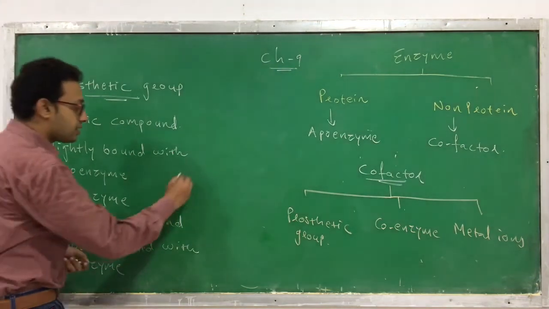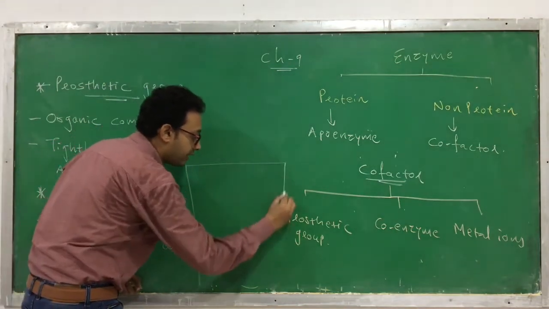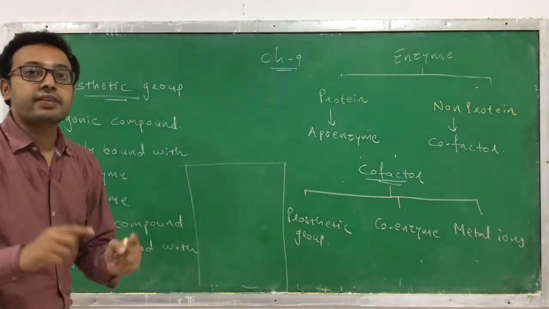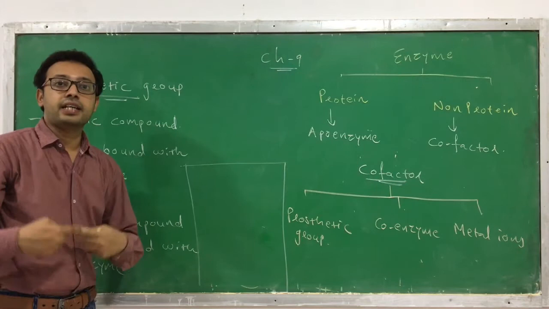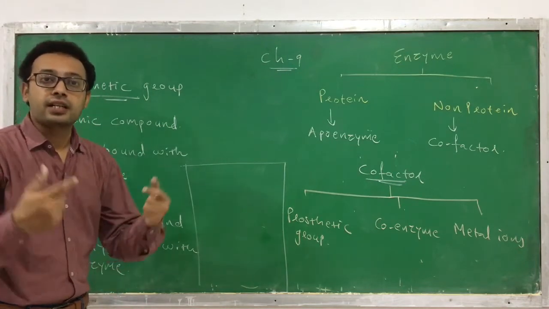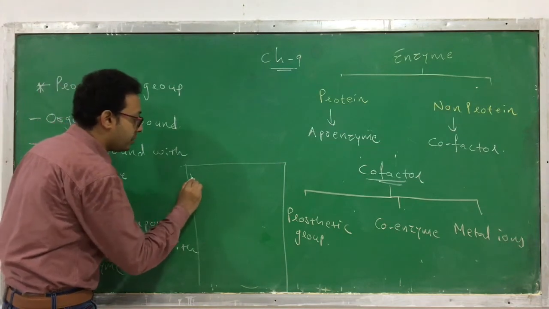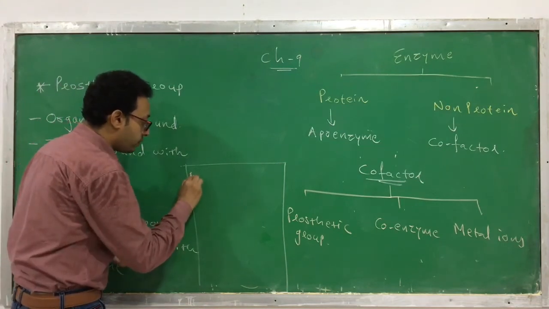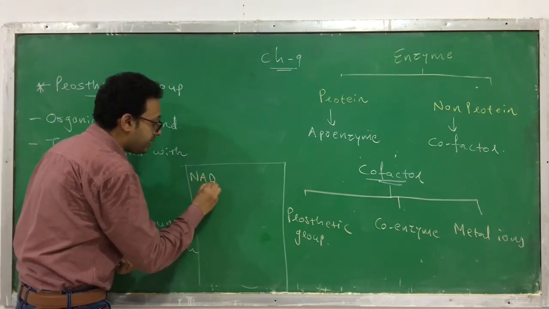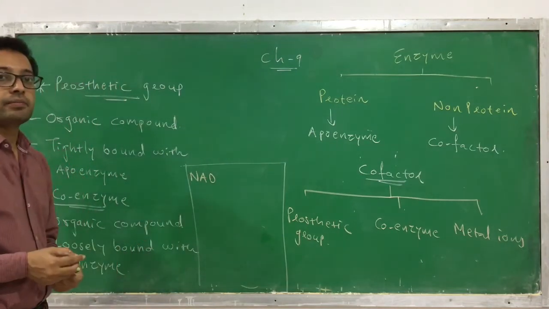Now let's discuss the examples of a coenzyme. Many of the vitamins act as coenzymes, or they are essential components in the coenzyme. For example, the first one is called NAD. This is acting as a coenzyme.